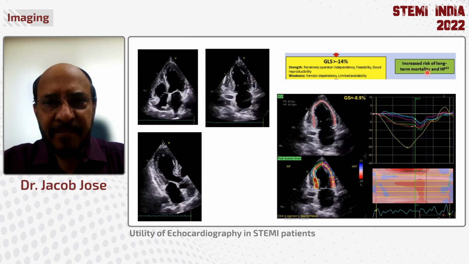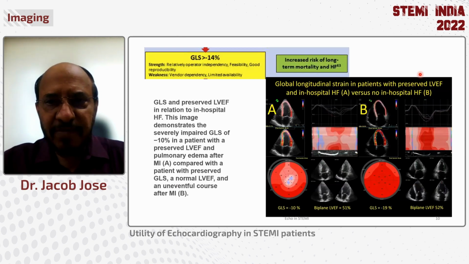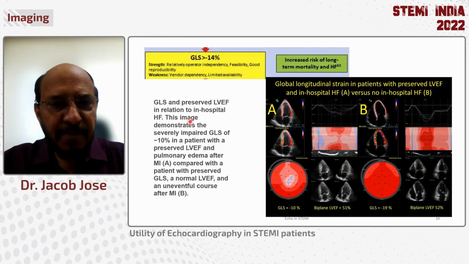The global longitudinal strain can also be useful in predicting patients who will come back with heart failure later, just like the E/E' ratio. In this study, they have shown that a patient with severely impaired GLS but a preserved LVEF came back with pulmonary edema, whereas the patient with a normal GLS did not.